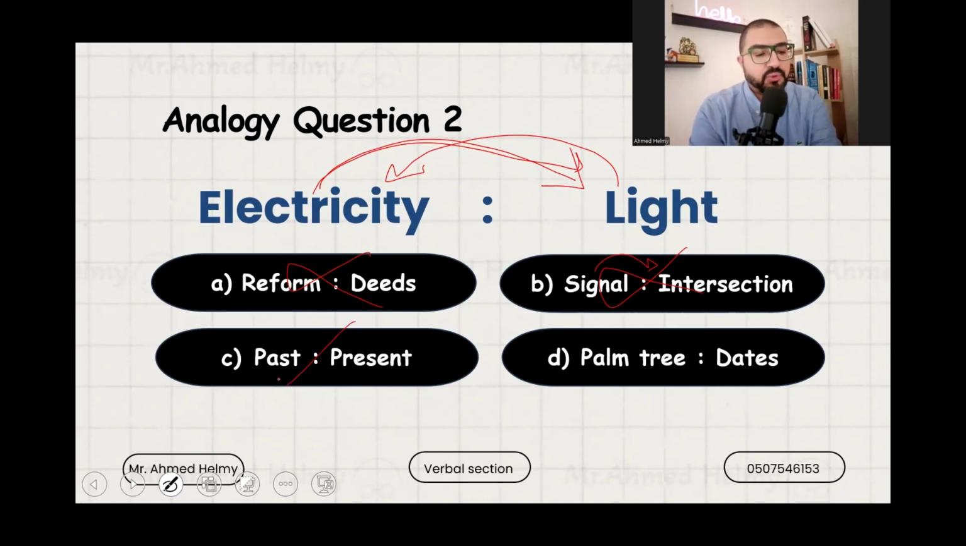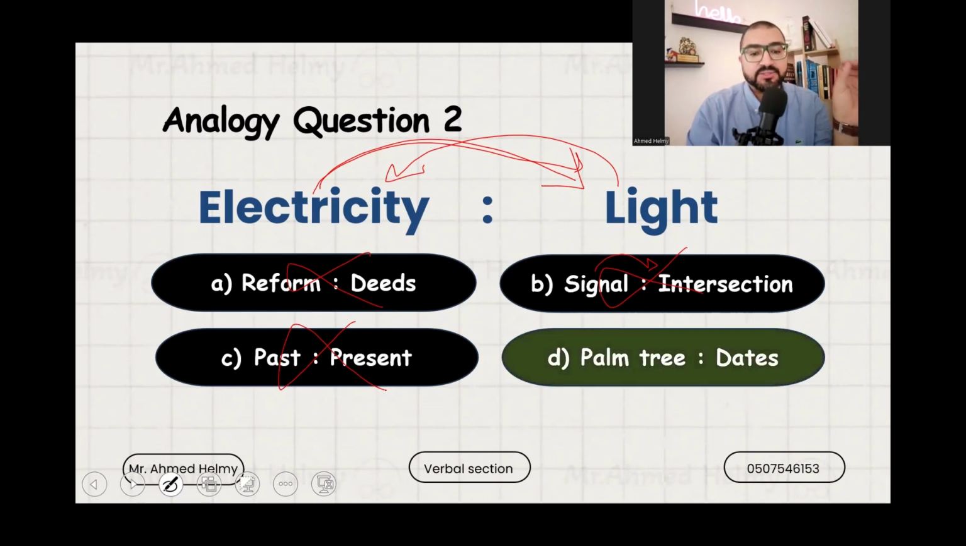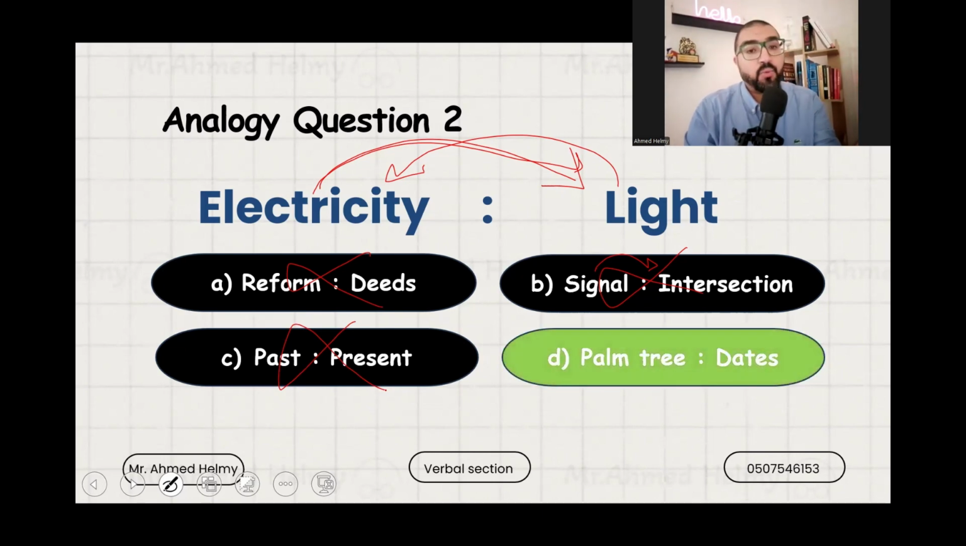Past and present, of course, are antonyms. So the only choice that you are left with is palm tree and dates. Why? Electricity gives us light, a palm tree gives us dates. Light comes from electricity, dates come from a palm tree. If you solve it like this, you're amazing. Determining the relation between the words is the most important thing. Let's carry on.